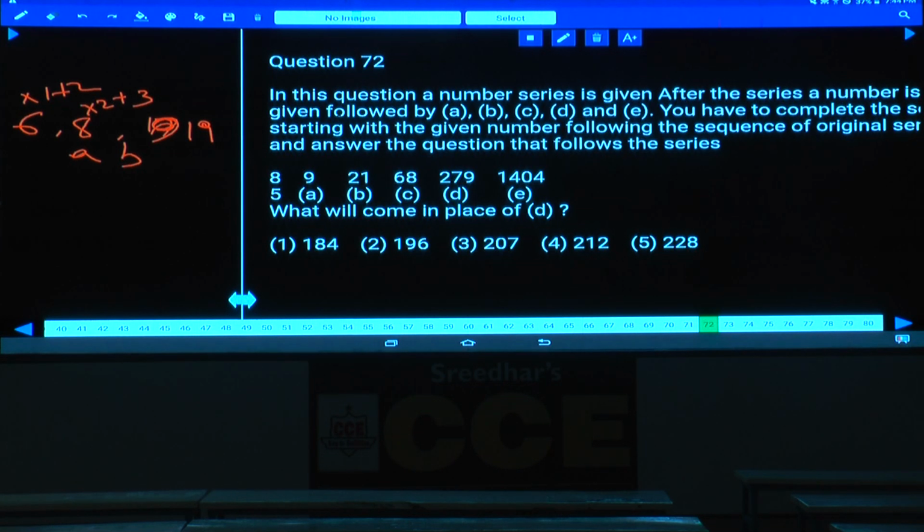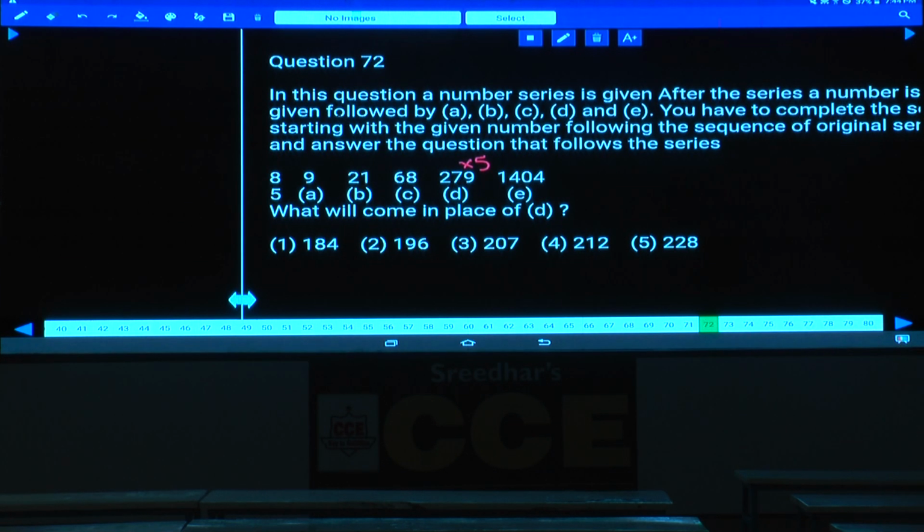Again 72. If you observe here, starting with 8, ending with 1400, the numbers are increasing at a very fast rate, hence it must be under which category? Again the combination, 279 and 1404. Tell me what is the logic here? Now first let us check this one, into 5. 280 into 5 will be 1400, isn't it?